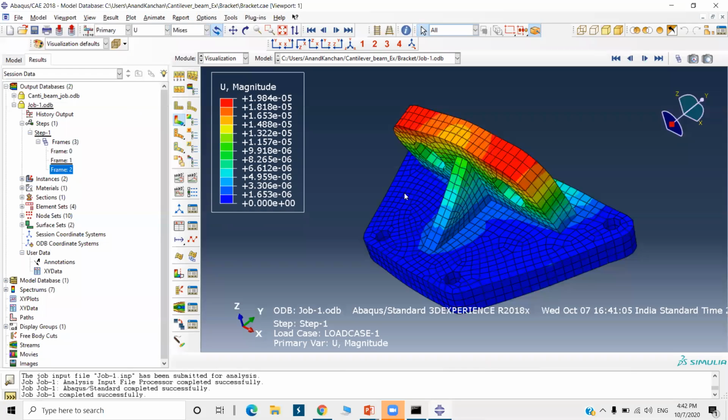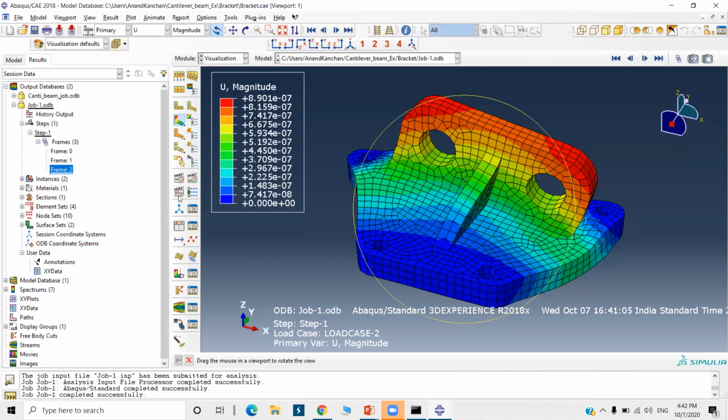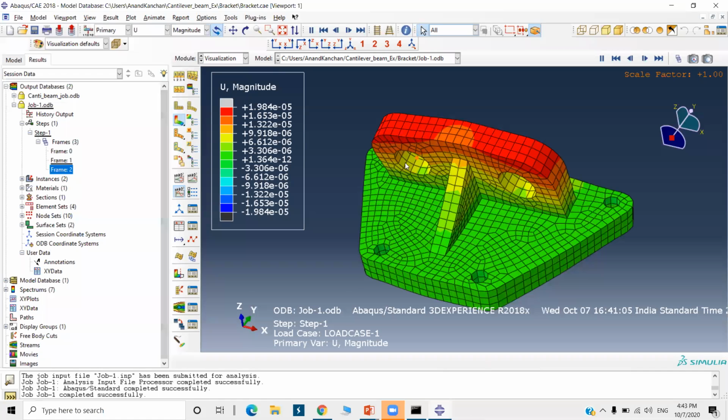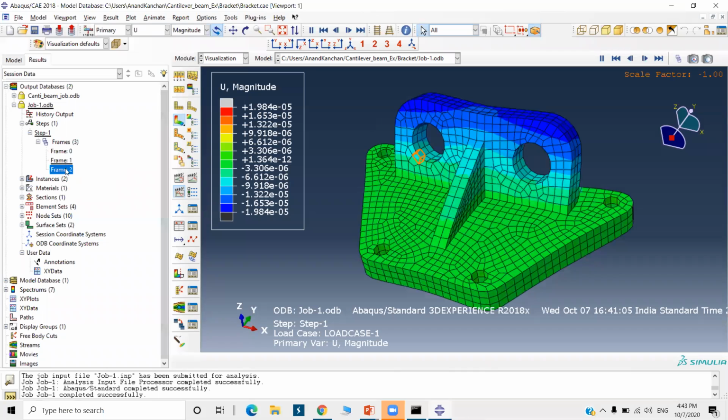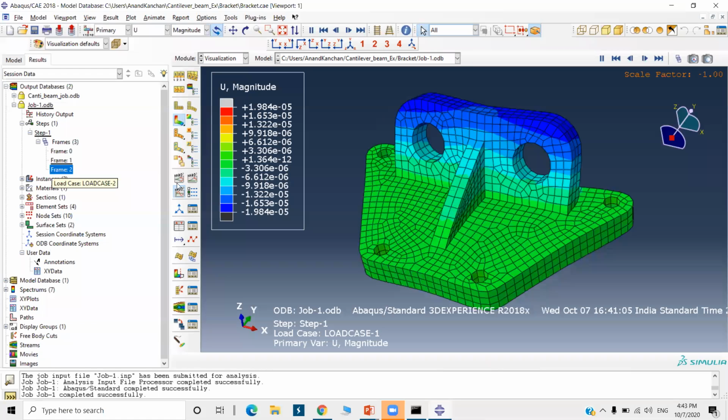You can check the displacement in this y direction and x direction. This is for load case 1, and this one is for load case 2.